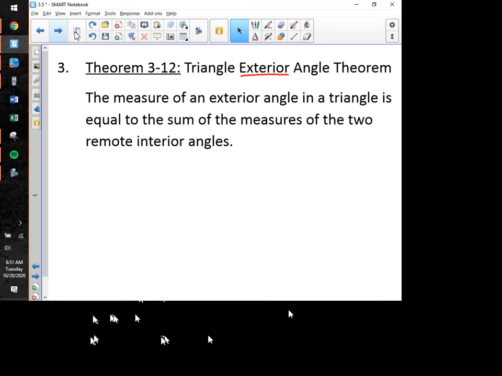But the theorem says the measure of an exterior angle in a triangle, and by a triangle, again, we really mean any triangle, is equal to the sum of the measures of the two remote interior angles. All right, let's see what's going on here. It was not specific at all in this theorem what kind of triangle we are dealing with. And so for that reason, we can infer, everybody, that we could be dealing with any triangle in the world out there.